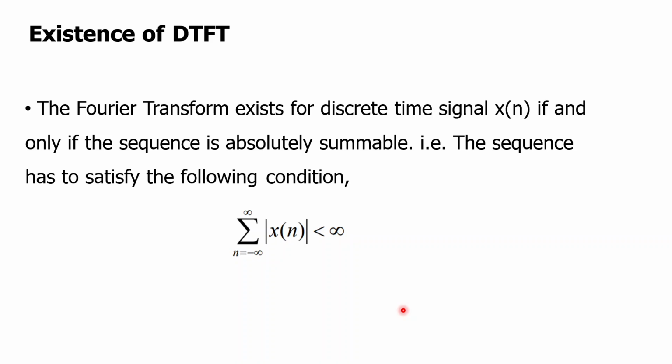So next, existence of DTFT. Likewise for Fourier transform and Laplace transform existence, for DTFT also we are having existence of DTFT. So if the given signal is absolutely summable, then only it will have DTFT. So mathematically how we can represent means, summation over minus infinity to infinity modulus of x of n will take finite value. It should not tend to infinity. Then only the signal will have its transformation, otherwise it won't have DTFT.